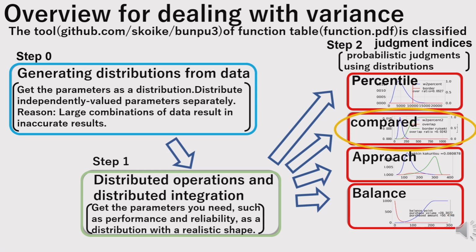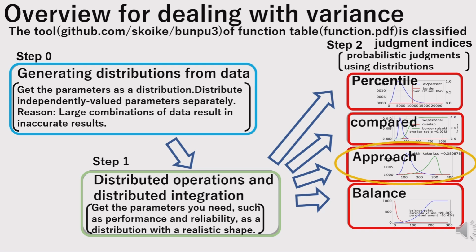A common application in software or hardware design is using the Step 2 comparison functions, which I explain in detail in the book and other videos. These functions compare the hierarchical relationships of two distributions, such as whether one distribution is greater or less than the other. They are derived from the product of the values of the probability distribution and the cumulative distribution.